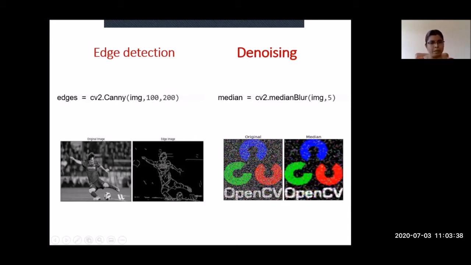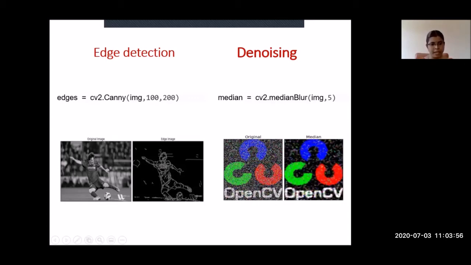So you have to read the image and then the process you have to do is edge equal to cv2.Canny of image, comma, 100, 200. This 100 and 200 represent the threshold values. So in this way we can do the Canny edge detection.